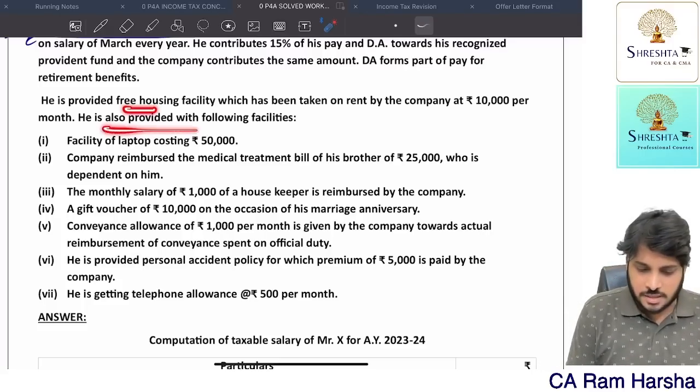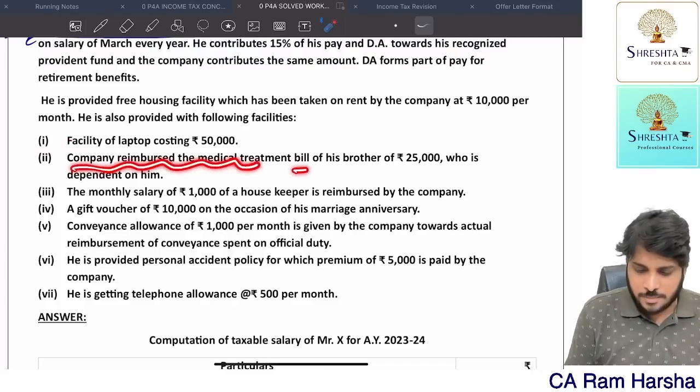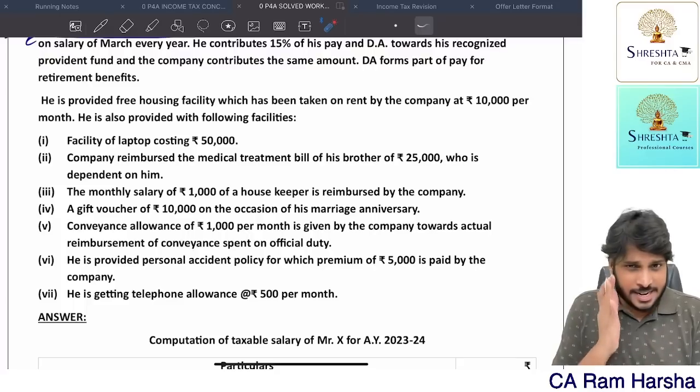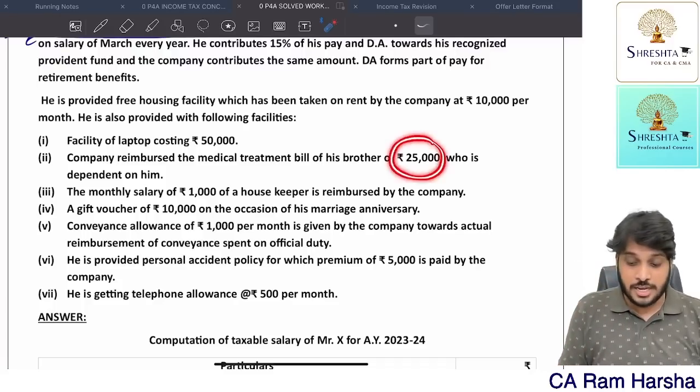He is provided with the following facilities. Facility of laptop, fully exempt. The company reimbursed medical treatment of his brother, 25,000, who is dependent on him. Was the medical treatment incurred in a government hospital? No. Is it incurred for a specific disease? No. Is it incurred for COVID treatment? No. Nothing is given. Medical treatment is fully taxable.